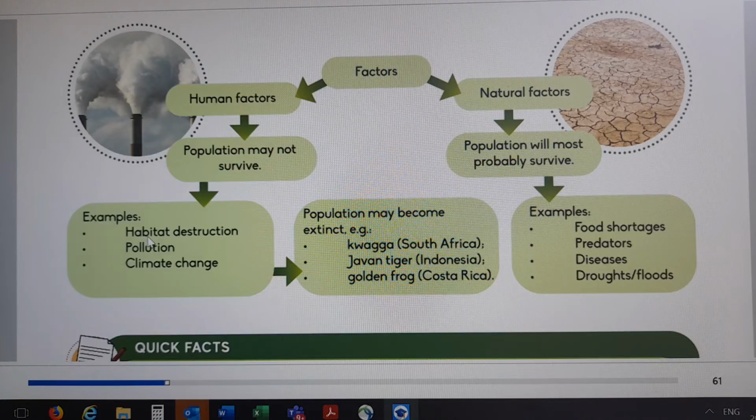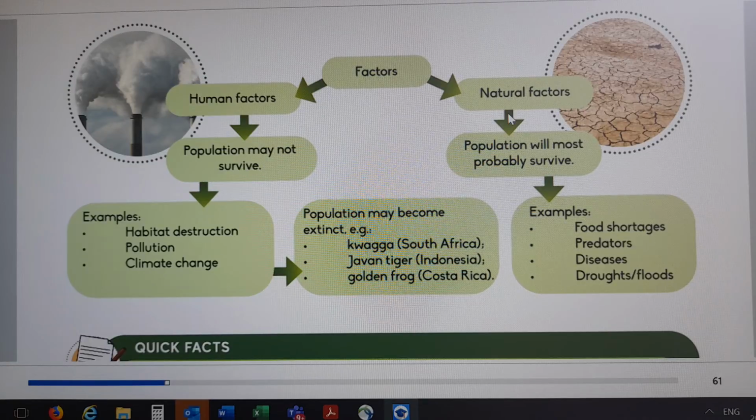Habitat is home. And let's look at the natural factors, which are food shortages, predators, diseases, droughts, and floods. Those can influence the ecological balance.